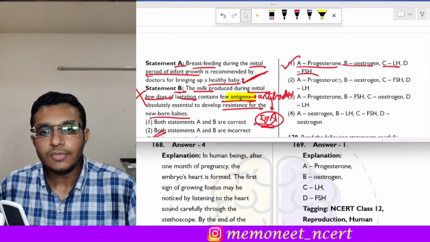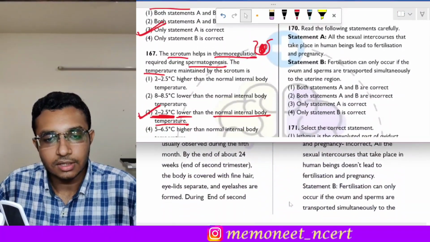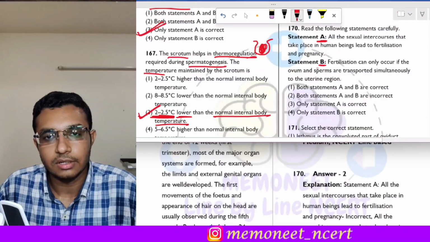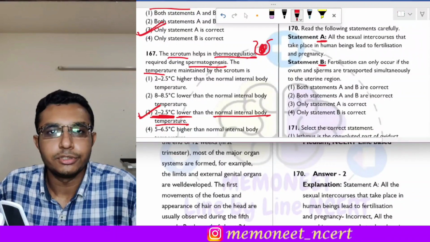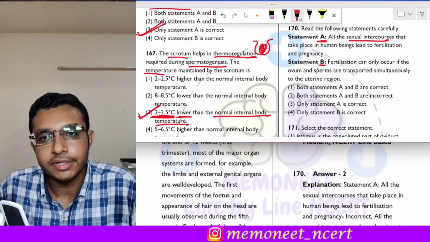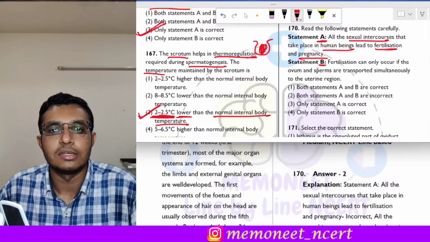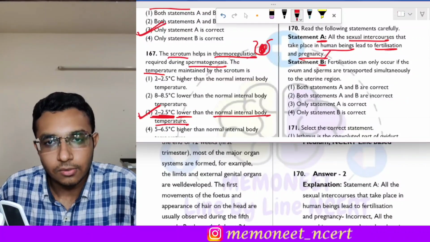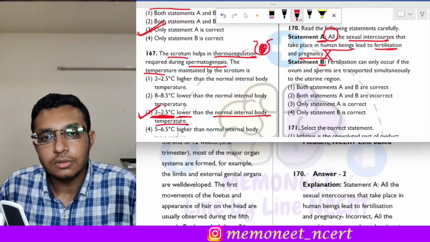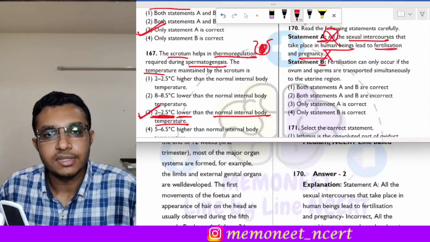Okay, moving on to the next question, that is question number 170. The question 170 states that it is a statement based question and we have to identify which of them is correct. The first statement is all the sexual intercourses that take place in human beings lead to fertilization and pregnancy. Now, is this statement correct? No, this statement is incorrect because all the sexual intercourses do not lead to the fertilization and pregnancy. So, this statement is incorrect.